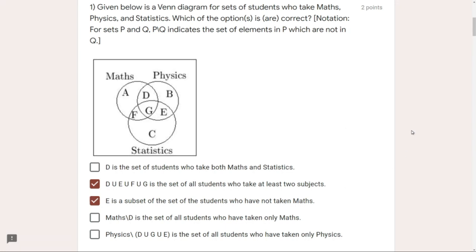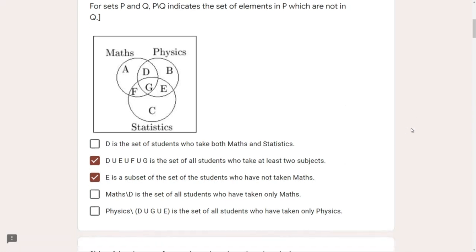The next option is maths \ D. That means the whole set of maths with the set difference of D, which means all the students who are in the set maths but not in the D region. So that has to be F and G. Obviously all the students who are in maths will be D, F, and G, but not in D, as it is written maths \ D. So it says this is the set of all students who have taken only maths. Nope. We see F and G also comprise statistics and physics. So yes, this is wrong. So we will not take it.